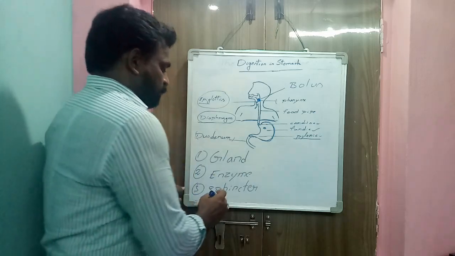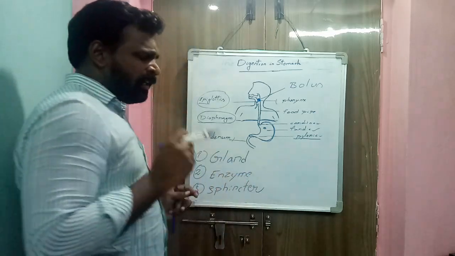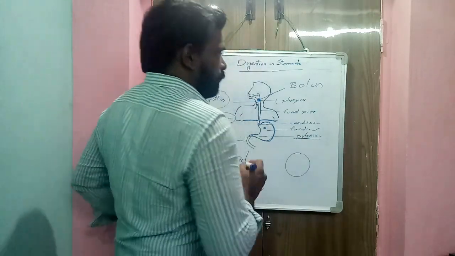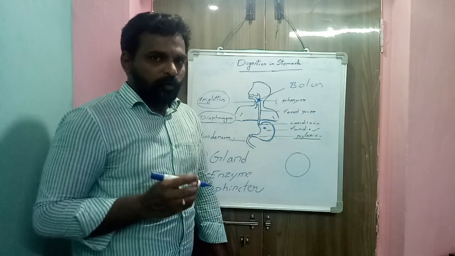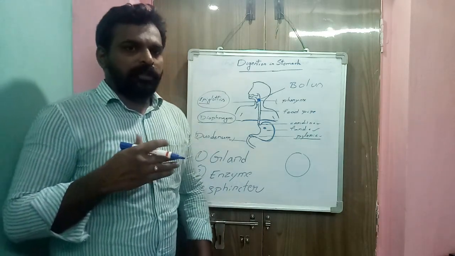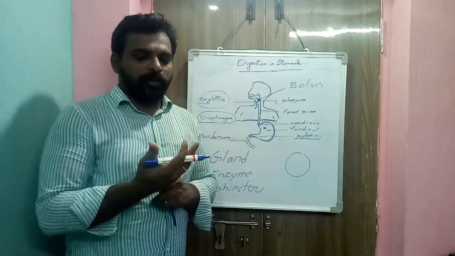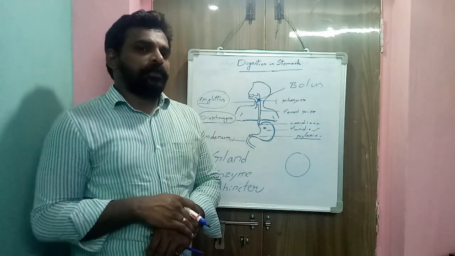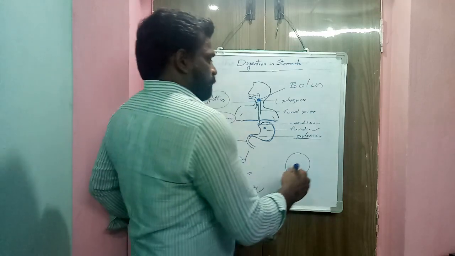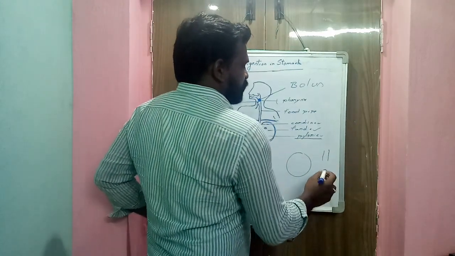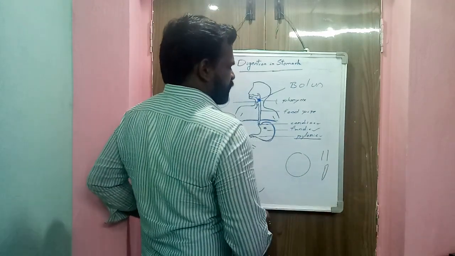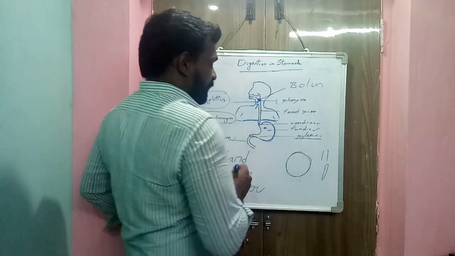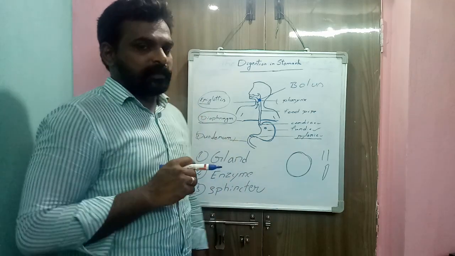Next one is the sphincter. Here sphincter means a round-shaped muscle. More than 600 muscles are present in our body. Muscles are responsible for movement of body parts. I am writing with my hand, so for the movement of the hand, muscles are responsible. Muscles are generally cylindrical or spindle in shape. But where muscles are round in shape, that type of muscles are called sphincters.